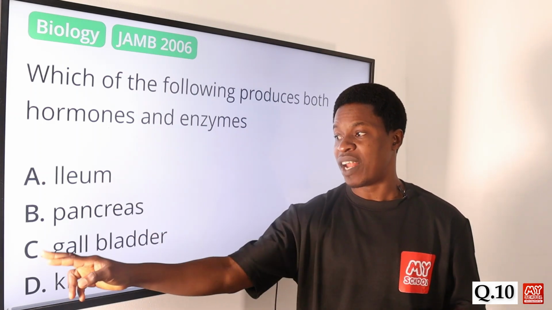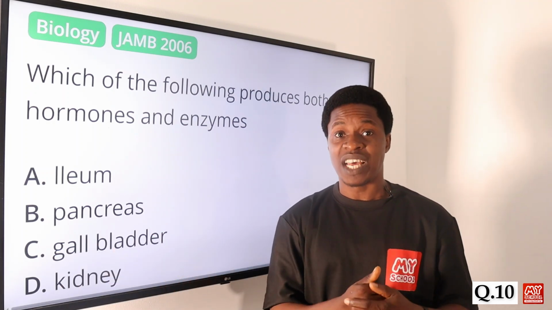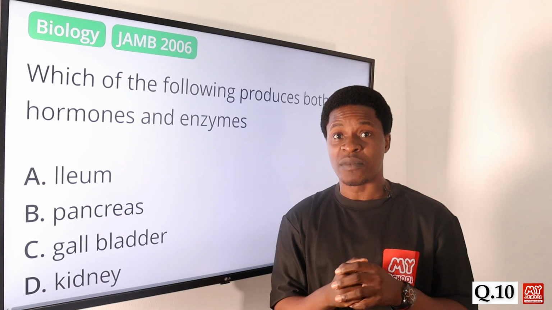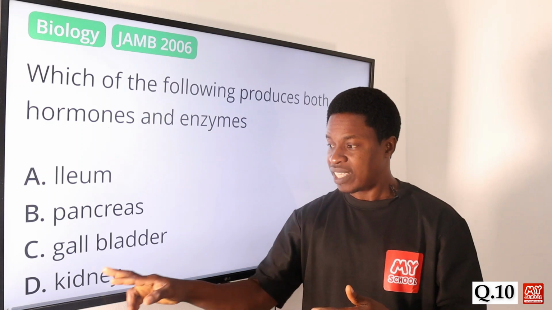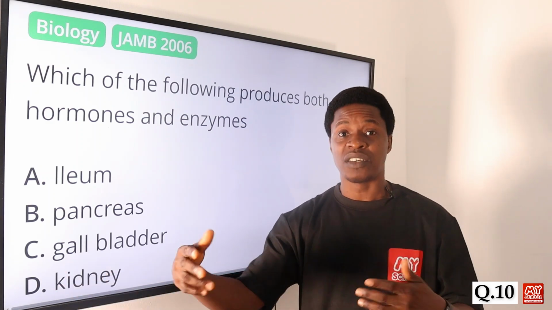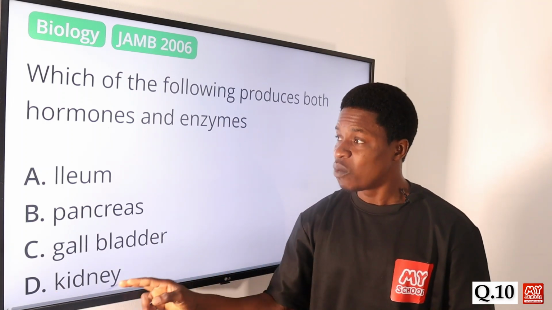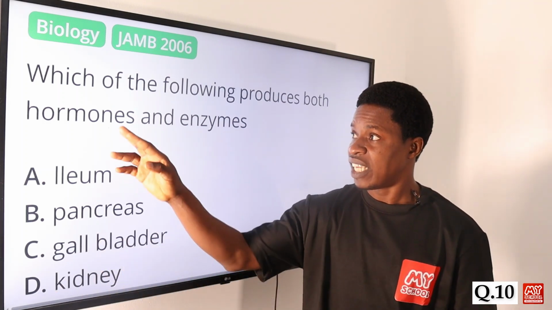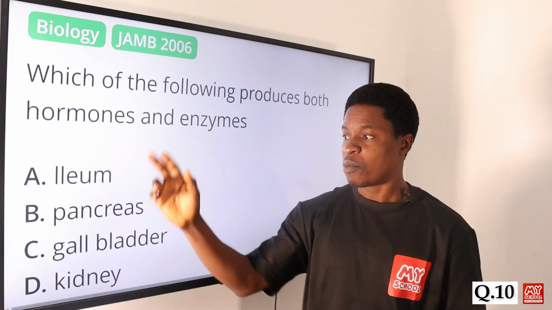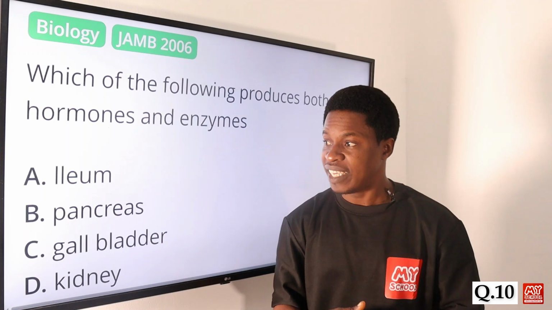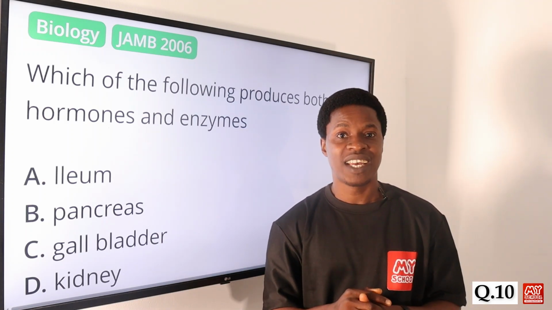Okay, we talk about the gallbladder. Of course, you know what the gallbladder does. We have the bile, being formed, that is being stored at that particular place. Then we are talking about the kidney, that talks about the osmoregulation of that. Of course, this one will help us in hormones, but not for both enzymes and hormones. So the correct answer here is actually pancreas. Option B is the correct answer.